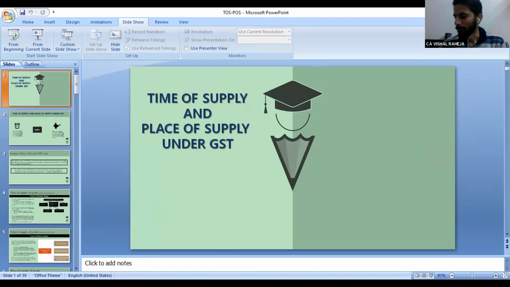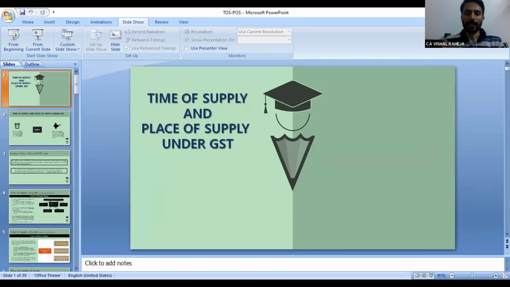Okay, I will start. First of all, if a person has taken a registration, he has to apply for GST registration on the portal, in the state from where he is making supply, because supply is the taxable event. Now suppose a person is in the business of supplying goods. He has supplied the goods, raised the invoice, delivered the goods, and charged taxes on that invoice.